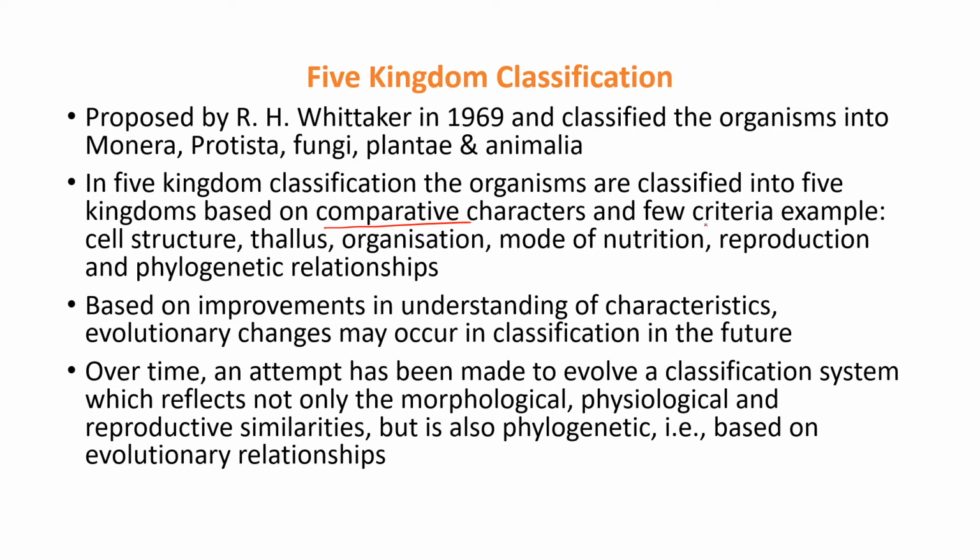Next, the criteria. We can differentiate or classify the organisms based upon a few characteristics. The first one is cell structure. Each and every organism has its own structure. If you see the cell structure, bacteria contain a cell wall, while animal cells do not contain a cell wall. The main importance of the cell wall is to provide structure to the bacterial cell.